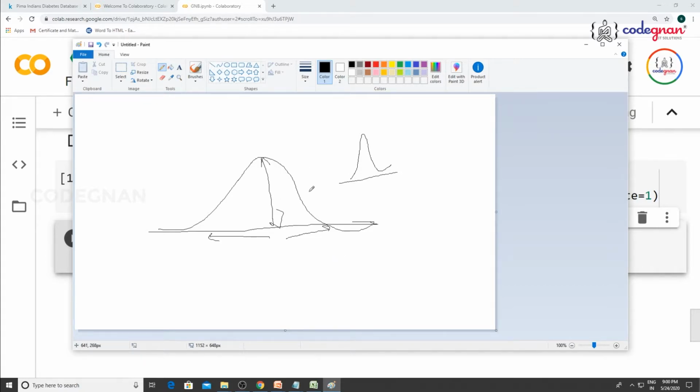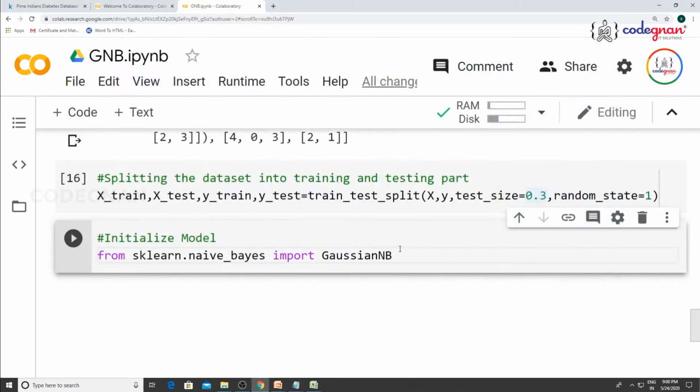So this bell-shaped curve plays a key role in the distribution of probability, that is called the Gaussian naive distribution. That is a simple example we can relate. In Gaussian naive Bayes, we take continuous values associated with each feature, where your input values are numeric. That is the reason I'm applying Gaussian naive Bayes.